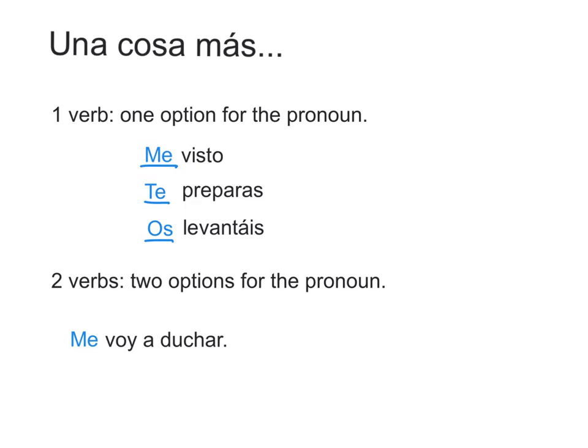Again, our first option is to put it in front of the conjugated verb. Me voy a duchar. Or we can attach it to the end of the infinitive. Voy a ducharme. They both mean I'm going to shower. And you can use either expression, and you'll hear native speakers using both forms.